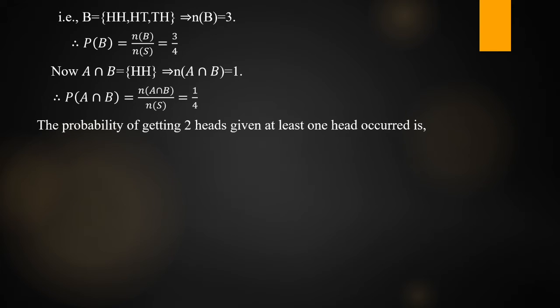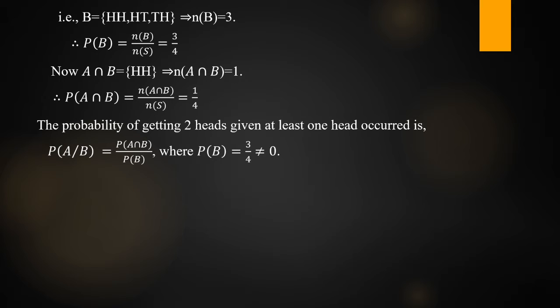What is the question? Find the probability of getting two heads given that at least one head occurred. At least one head occurred, what is that event? B. Is it right? So we have to find the conditional probability. What is that conditional probability? P of A given B. So the probability of getting two heads given at least one head occurred is P of A given B.